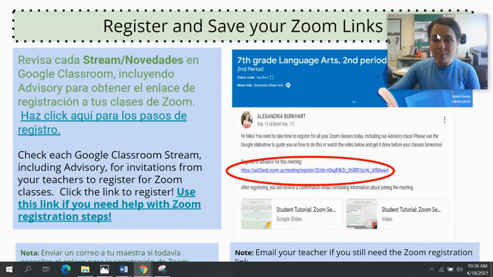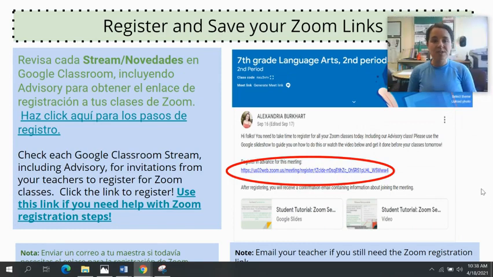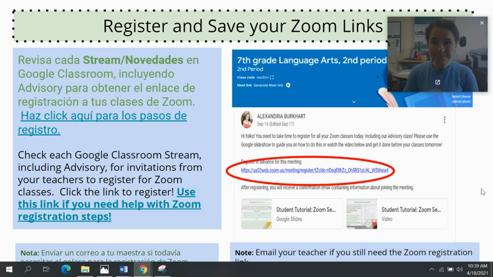All right, remember that part of your responsibility as a remote student is to check on your Google Classrooms to register for Zoom. Register for Zoom carefully, make sure you type your student email address correctly, and then when you receive the confirmation from your teacher, save it in a safe place. If you need help with that, you can reach out to the teacher. They will make sure that you are able to register for their class.